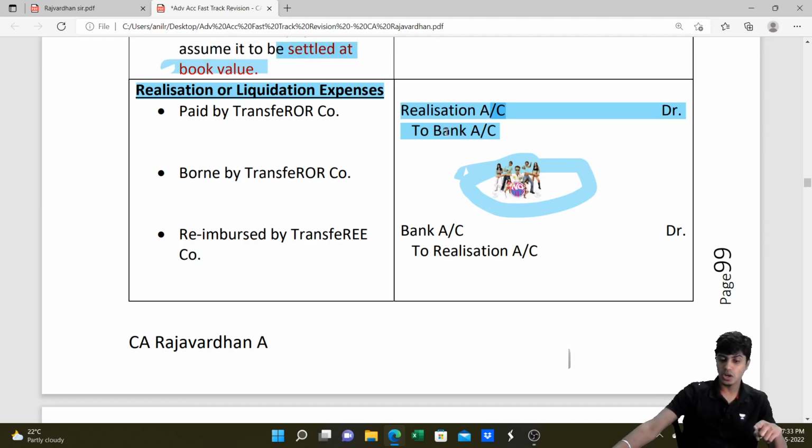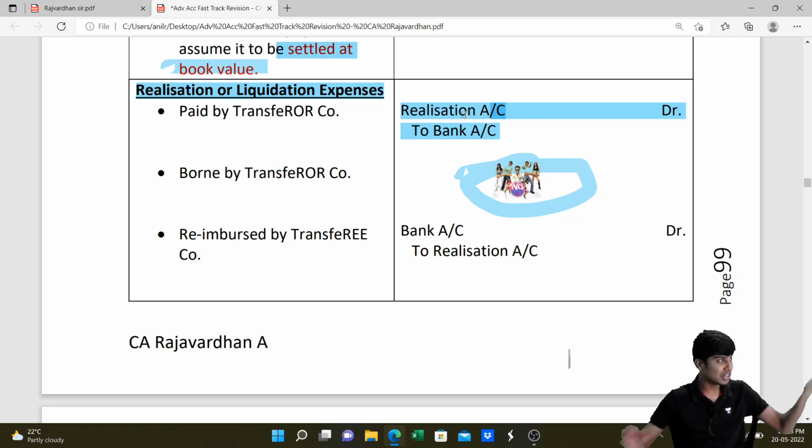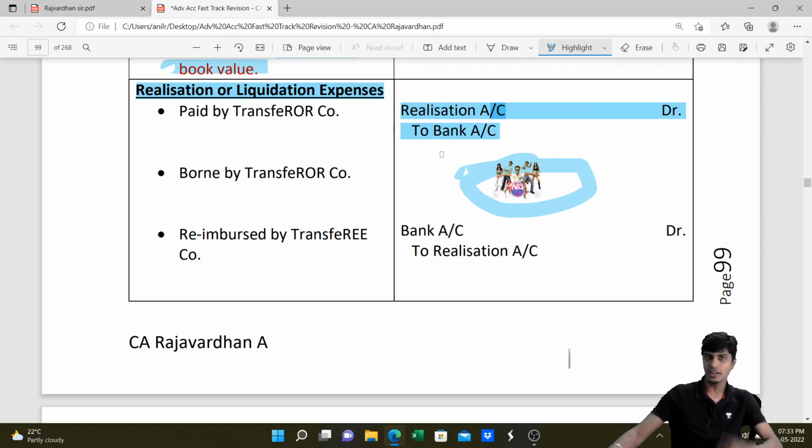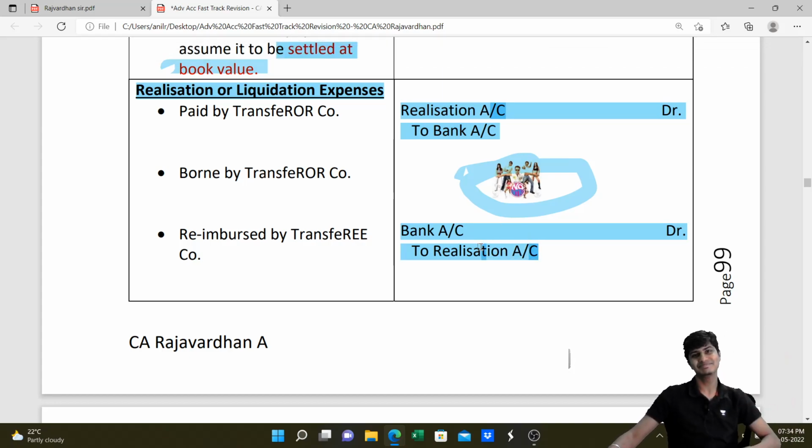However, this expense that we paid is getting reimbursed by the transferee. The transferee is telling, I am acquiring your company, for that you're paying this, it's okay, I'll pay this money to you. If our transferee tells this, whatever expense as transferor I've paid, I'll get it back. When I get it back, I'll reverse the entry that I passed when I paid. When I paid realization expense, I wrote realization to bank. When I receive it back, I'll write bank to realization. So this entry is getting reversed because it's no more my expense. Why? He's bearing it, not me.